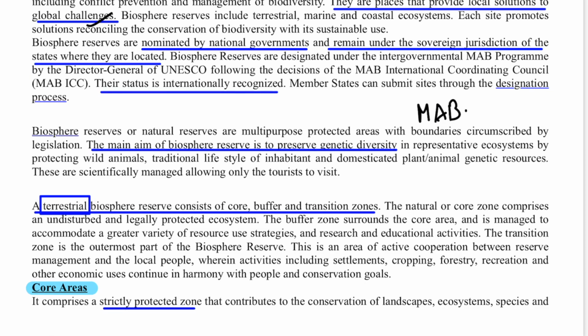This MAB status means that they will provide us with sponsorship, and they will also provide us with the training, the research, and the logistic support to save and to make people aware around the biosphere reserves, and also how to use them sustainably. So India has 18 biosphere reserves, and of those 18, only 11 have MAB status.